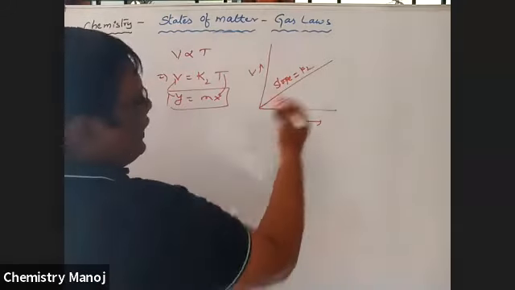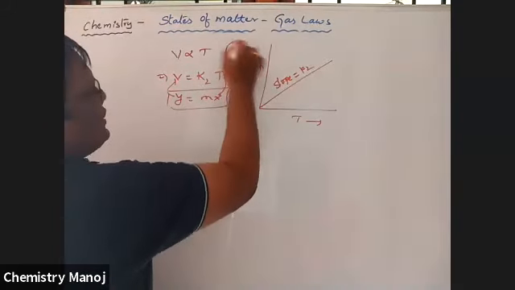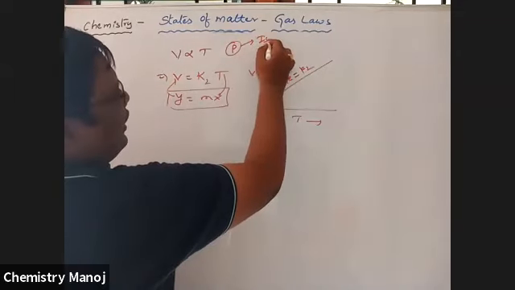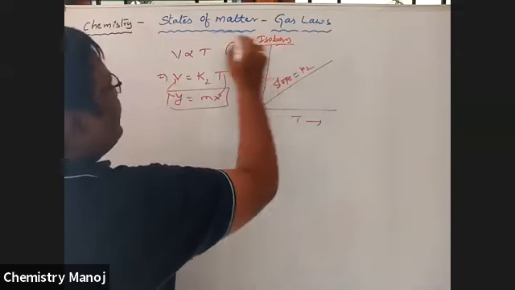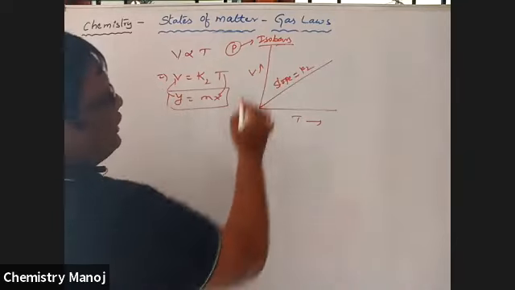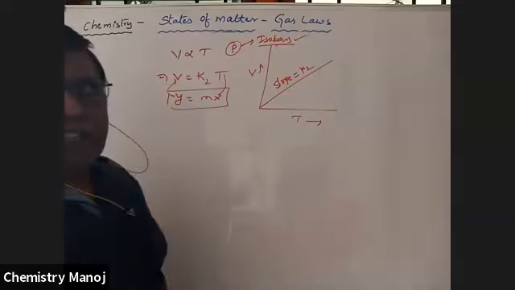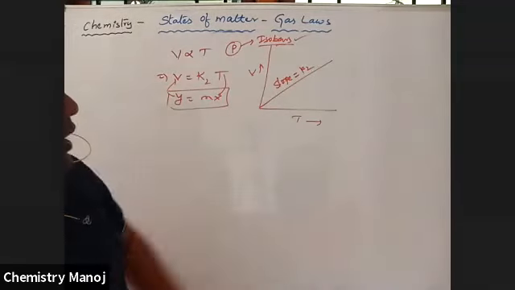Now, it is drawn at constant pressure because here P is equal to constant. At constant pressure, the graphs are called isobars. So in Charles law, the graphs are called isobars. In Boyle's law, the graphs are called isotherms. Now, these are all isobars.